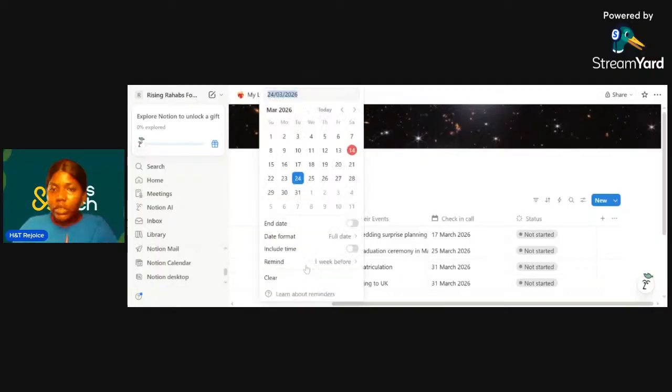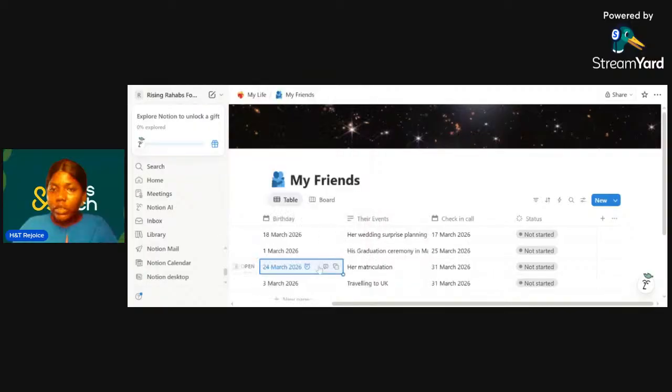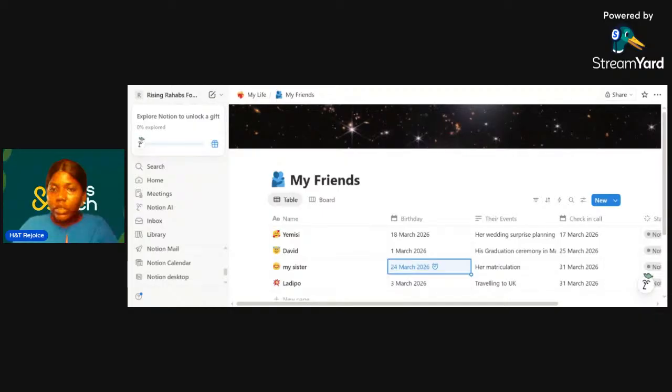For example, you can see here that we choose remind 1 week before. So for these persons, you can choose either 2 days before, on the day of the event, or 1 week before. You can see that this was chosen for, scroll here. When you have full screen, you can move to the left or to the right with this. So you can see here that this is for my sister. Chidera said that Chidera's sister, her birthday is on 24th March, and Chidera wants to remember 1 week to the time.